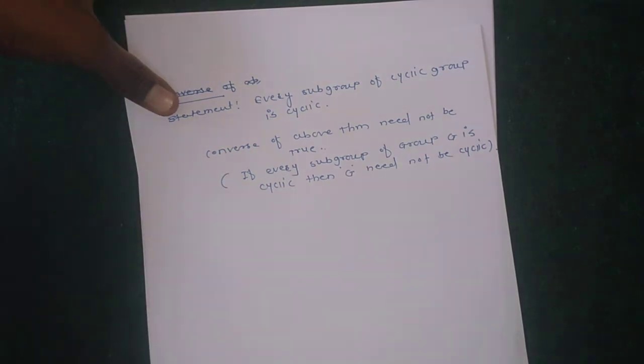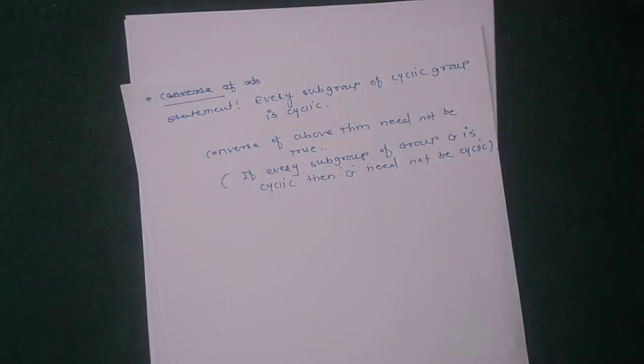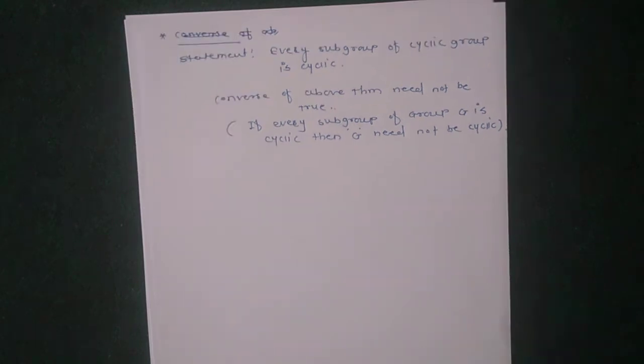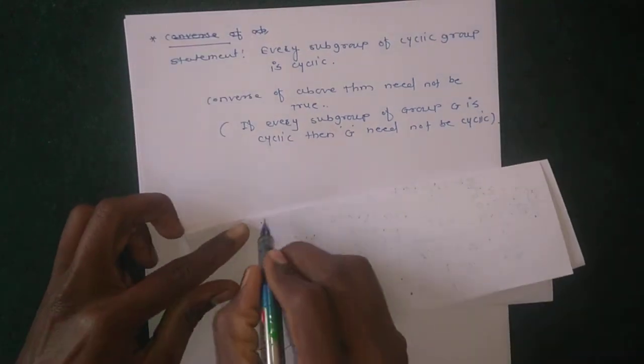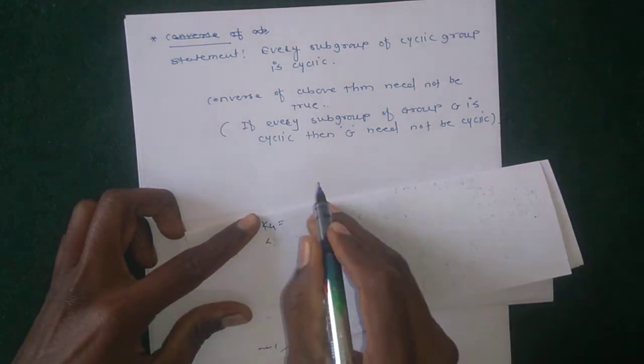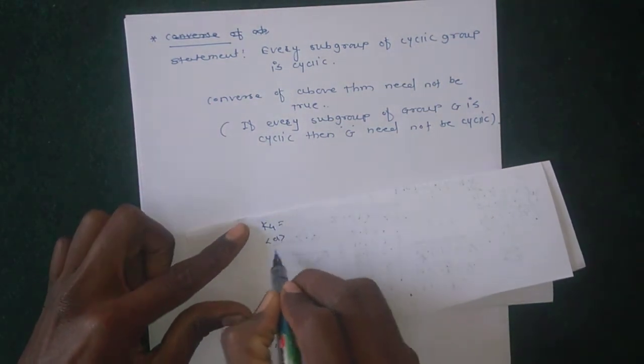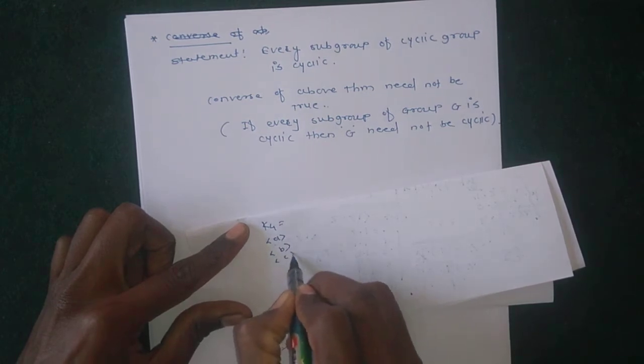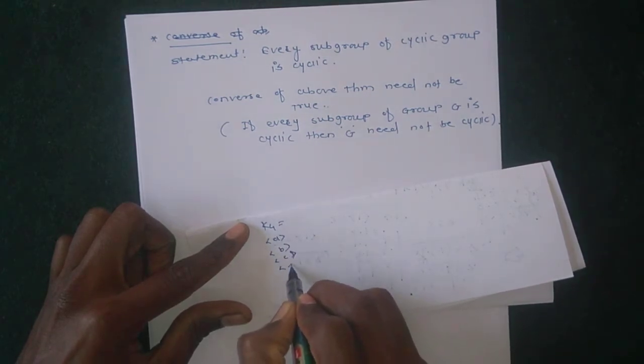To prove this statement, we give a counter example. Our counter example is the K4 group, the Klein four-group. The Klein four-group contains only 4 elements, and its subgroups, as seen in the previous lecture, are generated by A, generated by B, generated by C, and generated by identity.